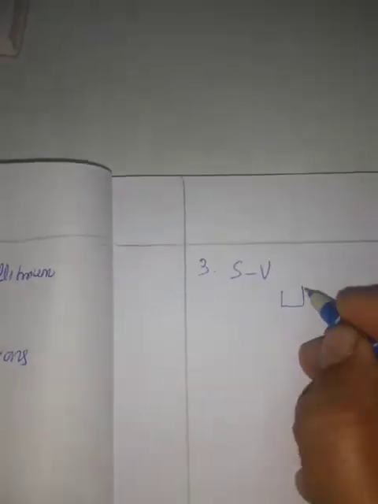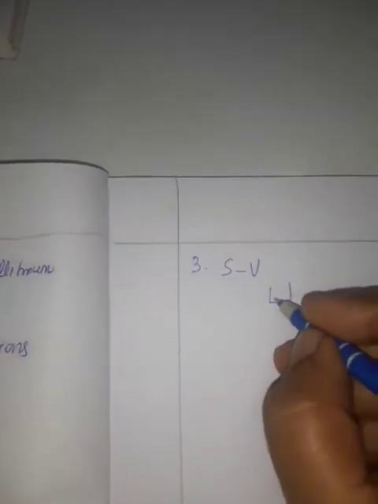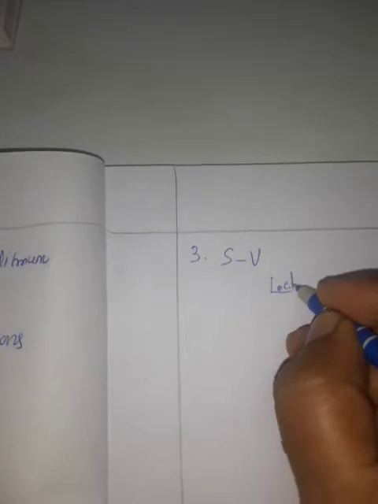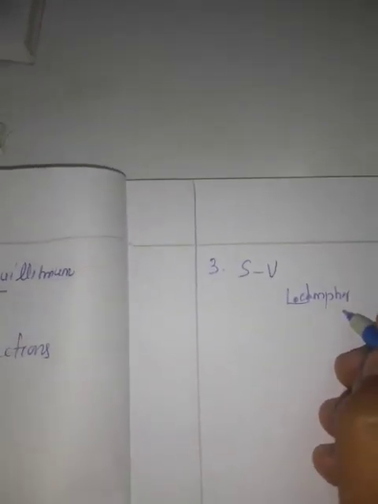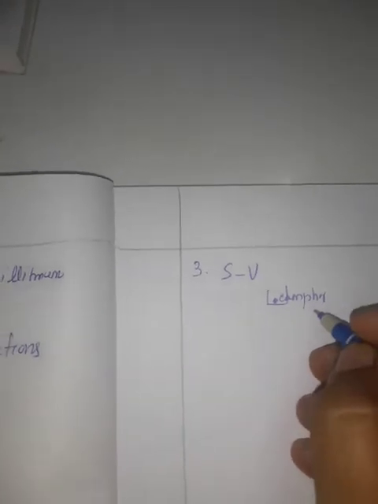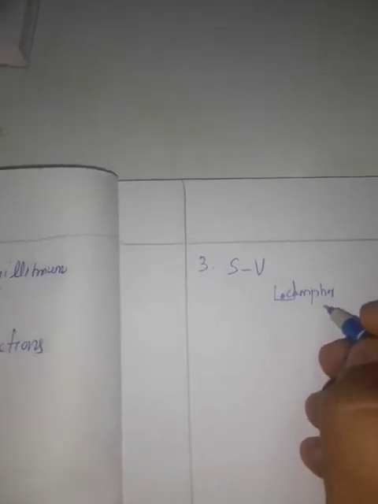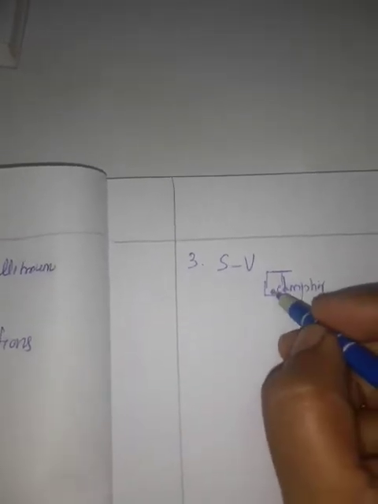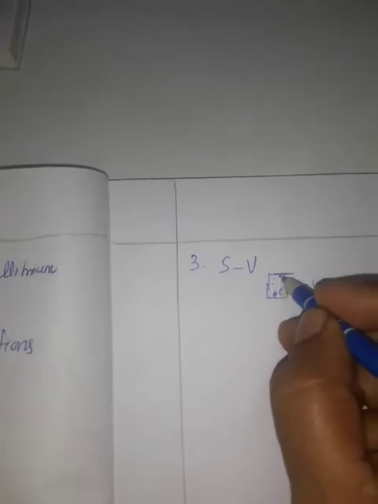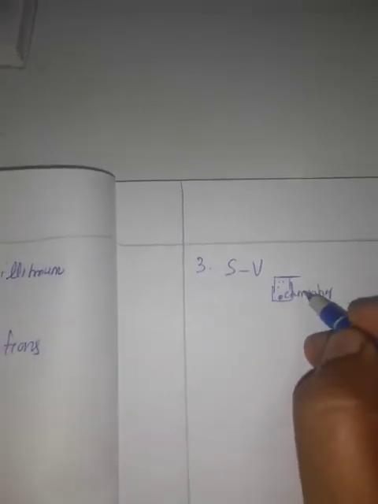Now, the third one, solid-vapor equilibrium. For example, in a system, take a solid such as camphor. Everybody knows camphor. If we take a closed container, the camphor vaporizes and the vapor spreads throughout the container.